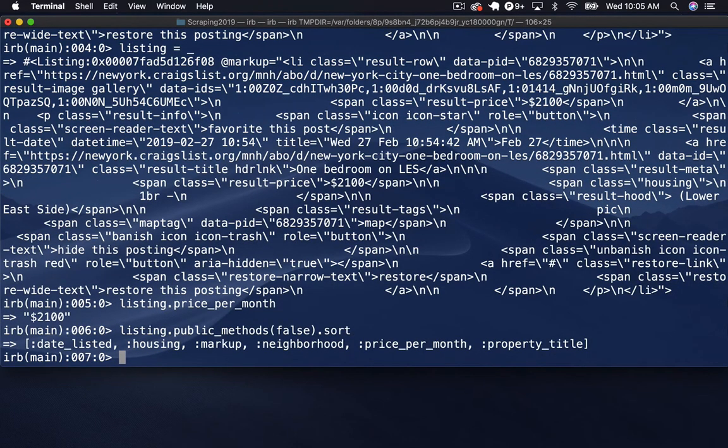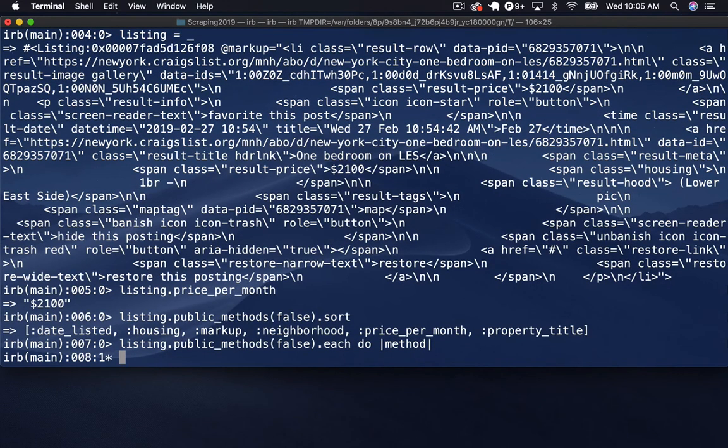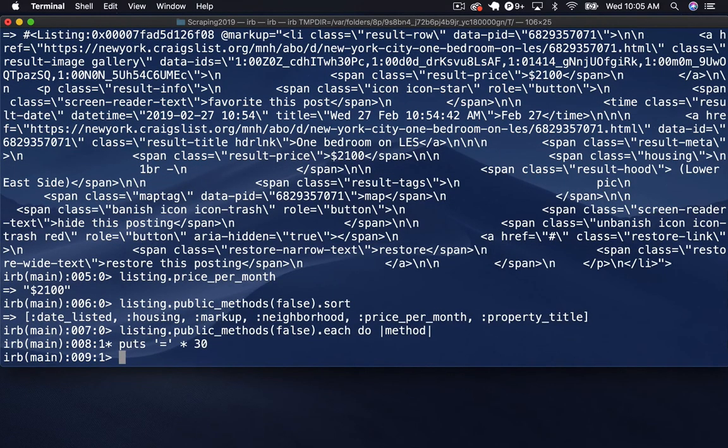And so we have date listed, housing, markup, neighborhood, price per month, property title. So let's just run through each of those. And then we can do puts, and we'll give it an equal sign times 30 to create a nice little bar.